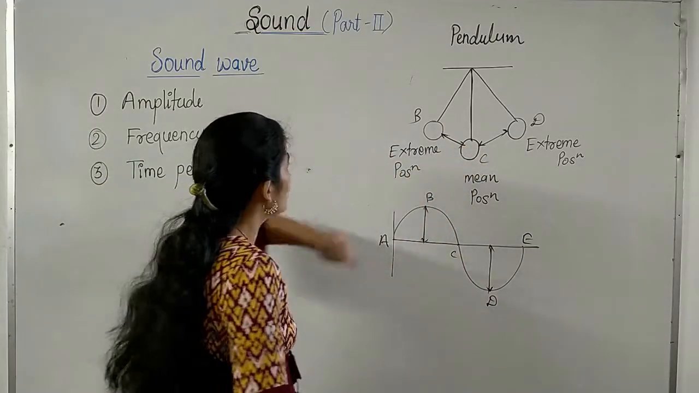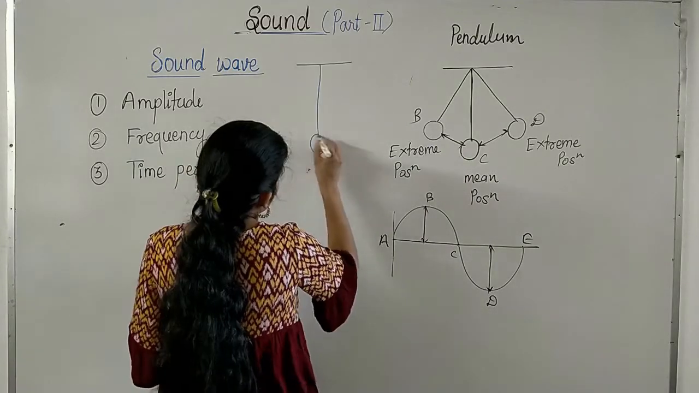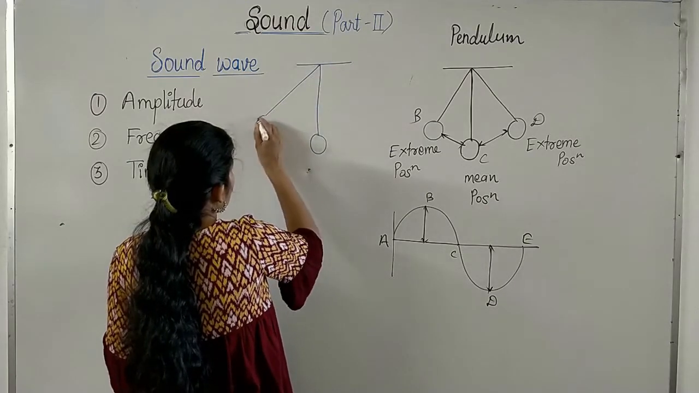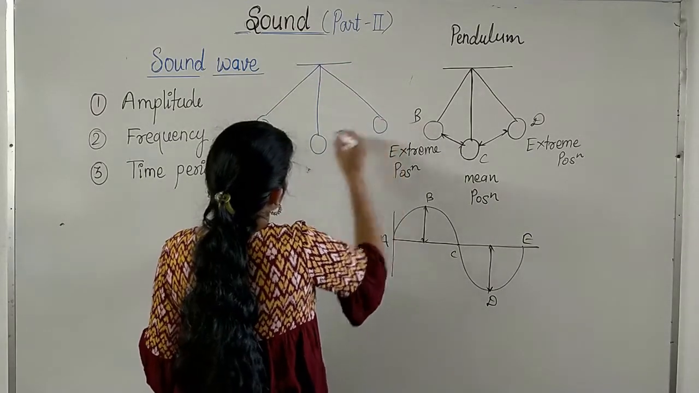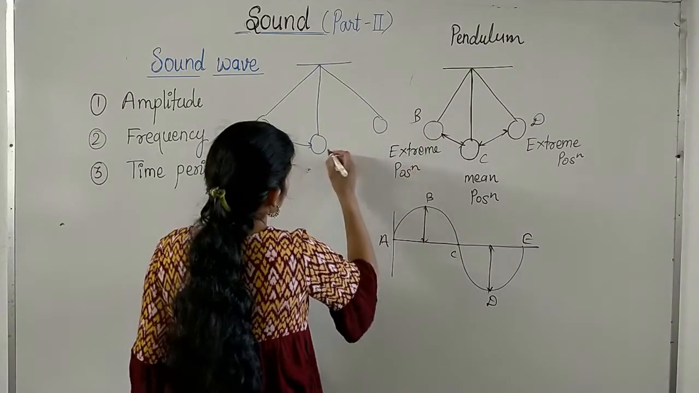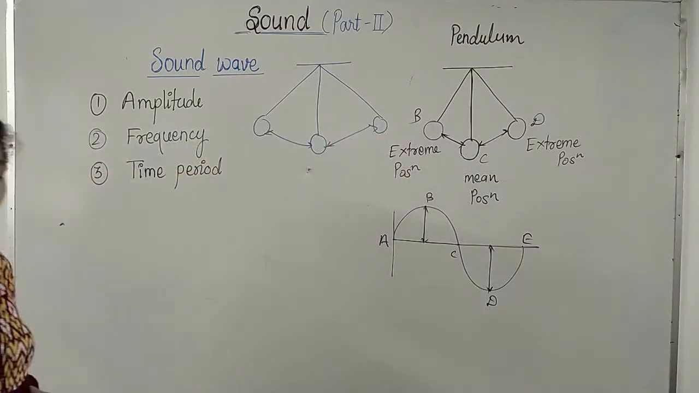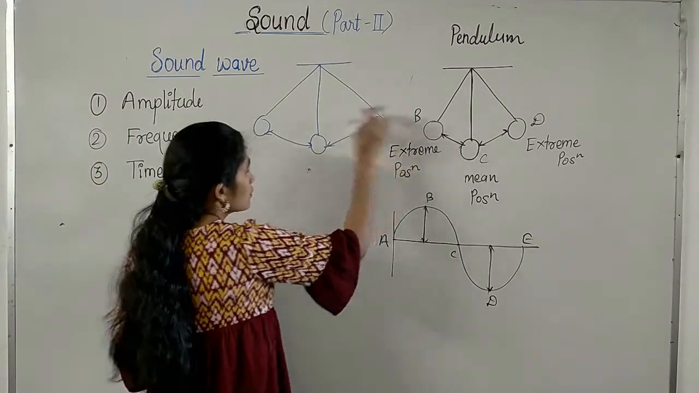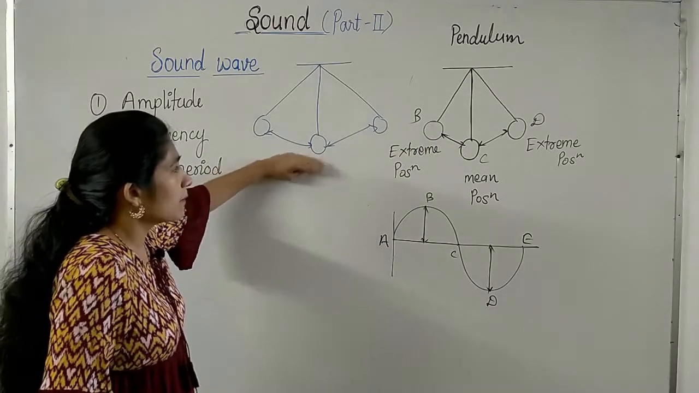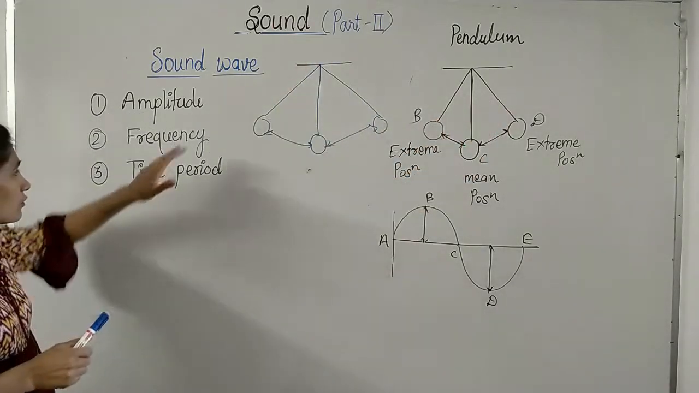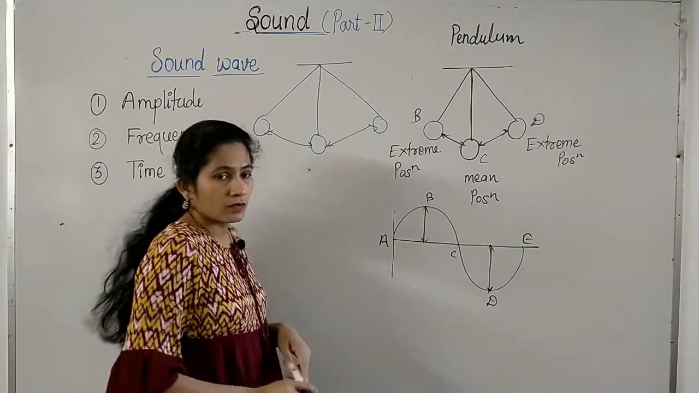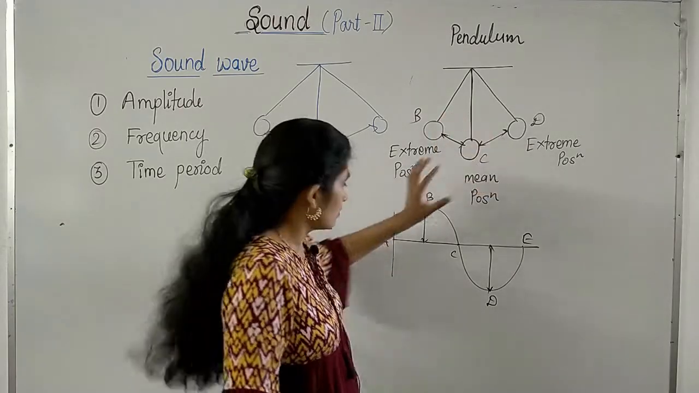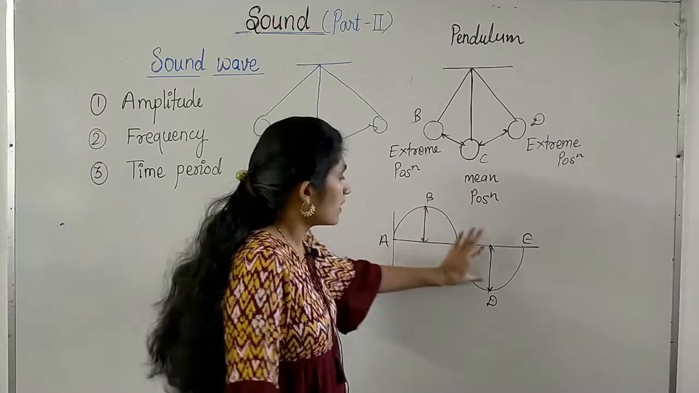We can draw the same pendulum with a different amplitude. Let's suppose this is the same pendulum, but in this case it has more amplitude, right? So this distance is greater than this. So amplitude can change. This displacement is greater than this, so this has more amplitude as compared to this. Similarly, sound waves also have different amplitudes. So amplitude is the maximum displacement from the mean position. In this case, this represents the amplitude.